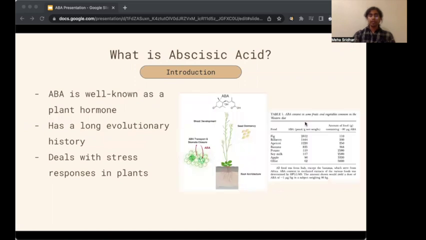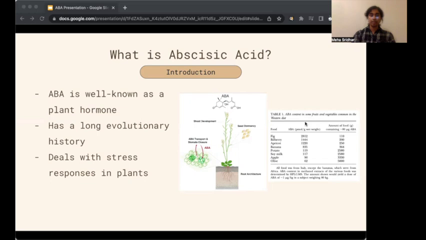Abscisic acid, or ABA, is a conserved plant hormone that mainly specializes in stress responses. It plays a major role in deciding when seeds should germinate to ensure their survival, and making decisions to ensure the plant's survival during drought. Since ABA is produced in plants, it's common in many of the fruits and vegetables that we commonly eat as well. It has a long evolutionary history dating back to the time of single-cell organisms.